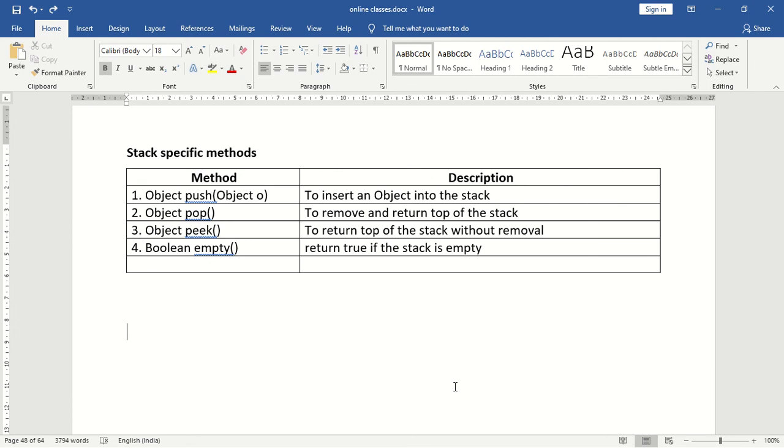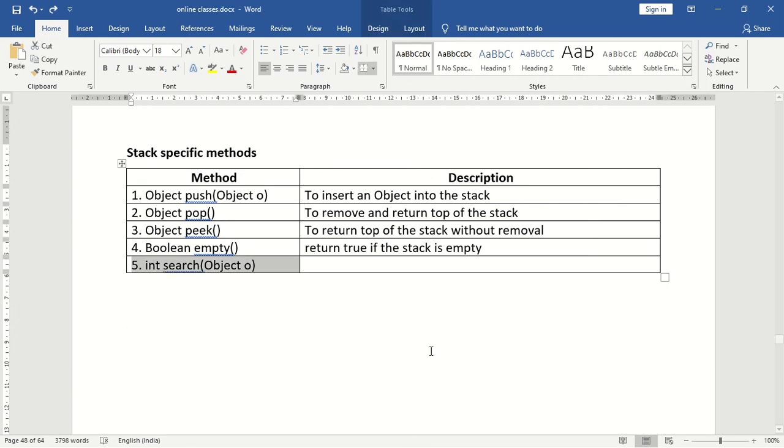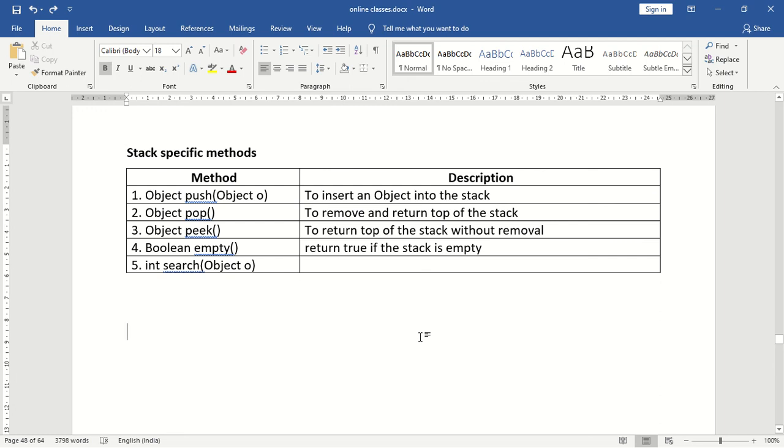What is the method to search for an object? The method name is search. Search of object. So what will it return? It will return the offset if the element is available in the stack. Otherwise it will return -1.